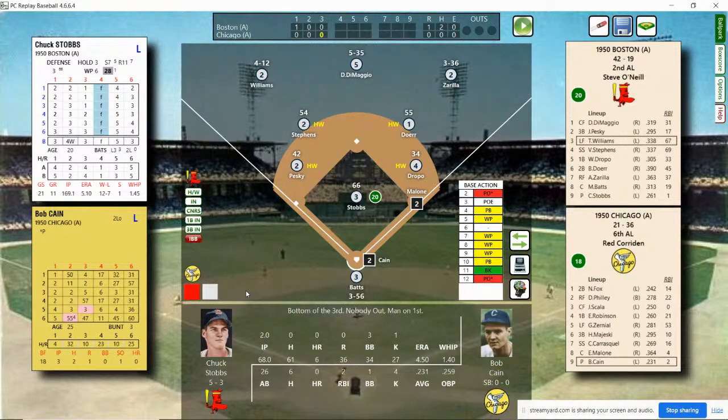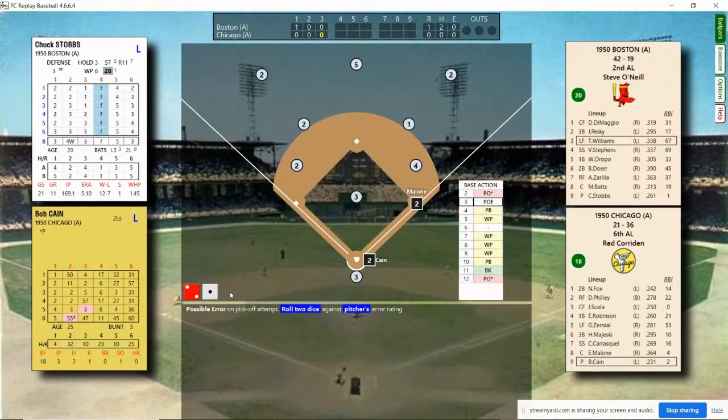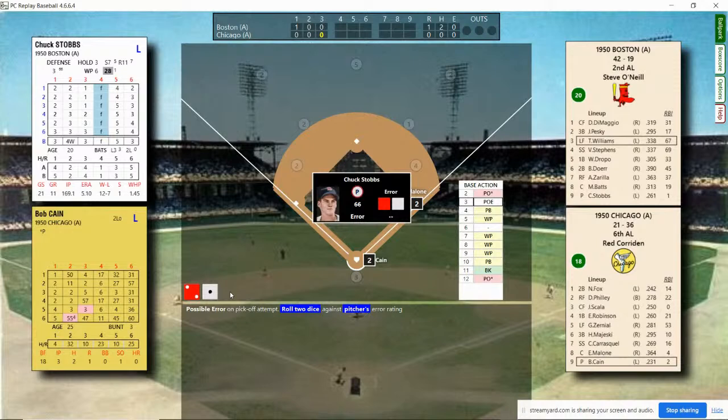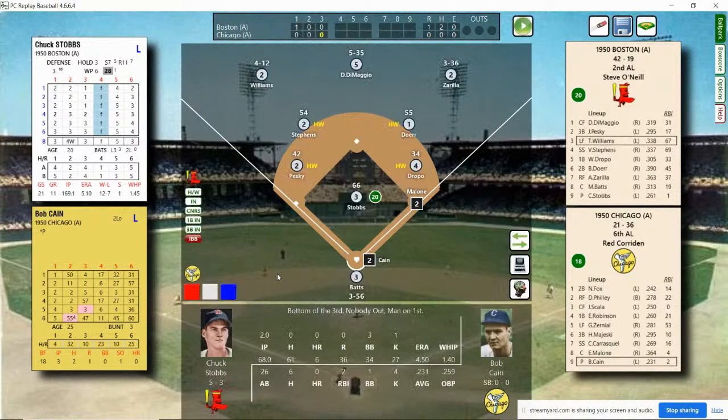And we have the infamous base action roll. Here we go. Pickoff attempt, possible error, but see that 66? I know this one. It can't be an error. And he holds. No outs, man on first. Anyway, because you can't roll over 66, and that's why that can't be an error.